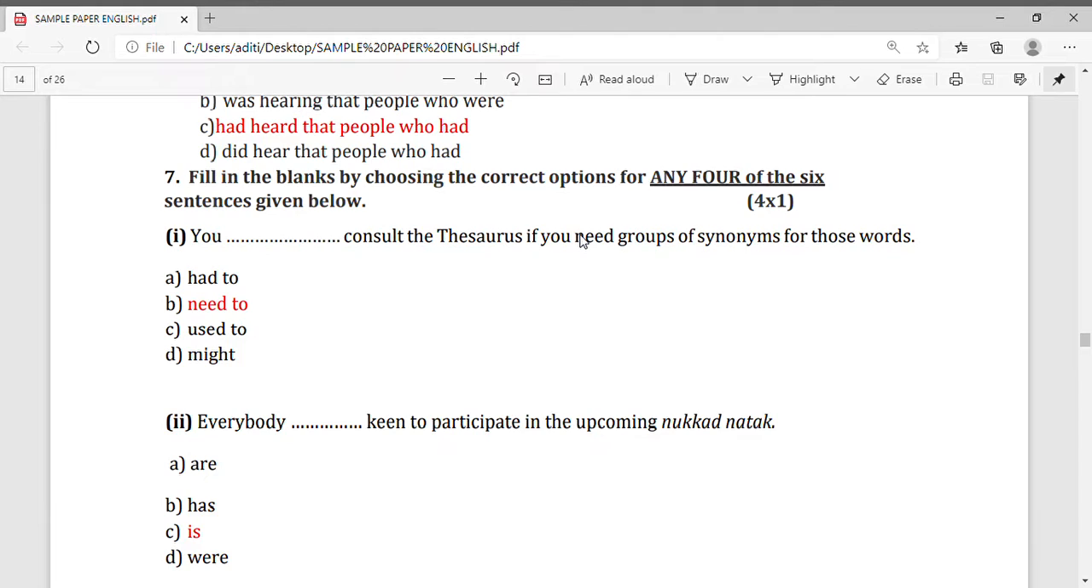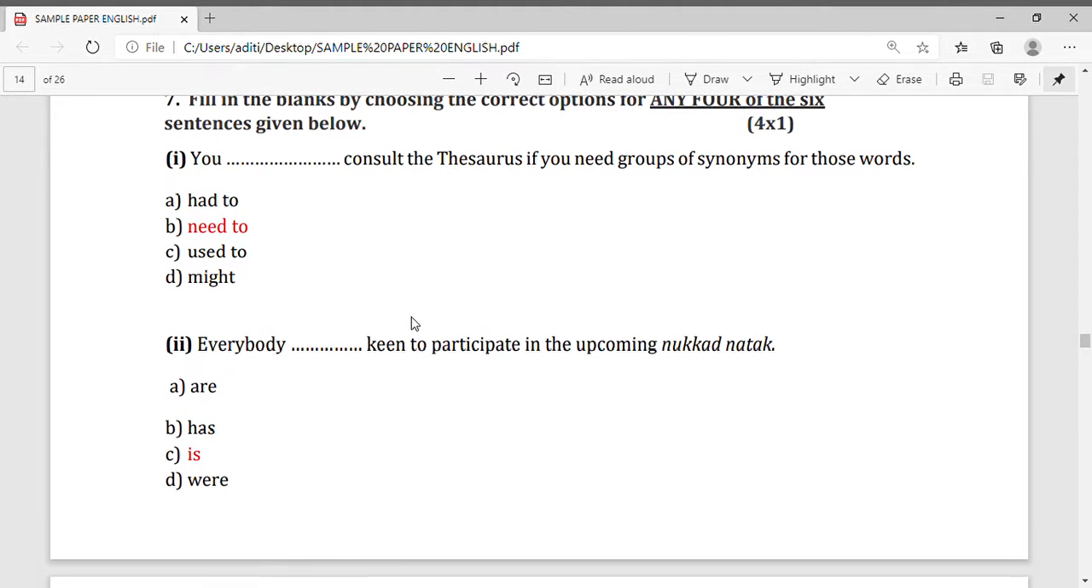Now question number 7. Fill in the blanks by choosing the correct option for any 4 of the 6. Here in question number 7, there are 6 questions and you have to attempt only 4. You can see 6 questions are given, but you have to attempt only 4 questions. But I will tell the answers of all the 6 questions. Now question number 1. You dash consult the... The option will be B, need to.